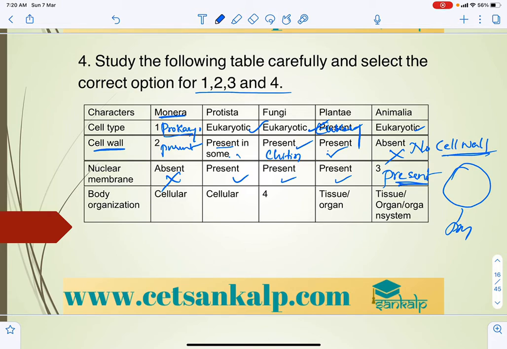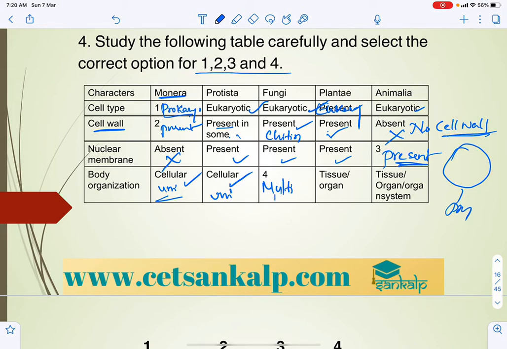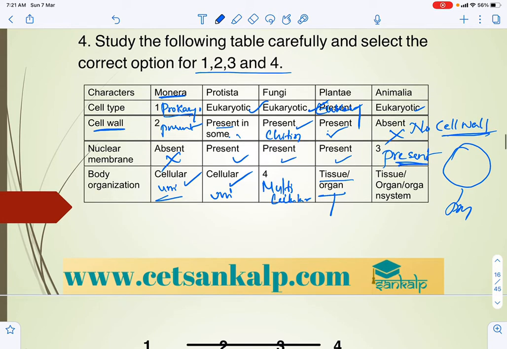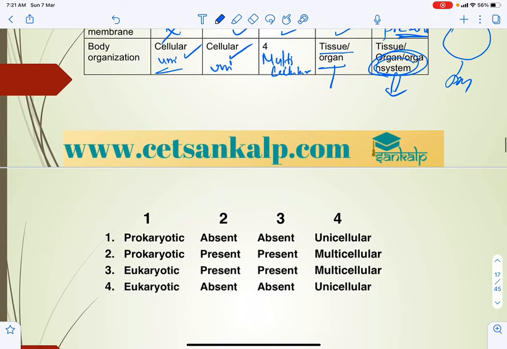Body organization, which level is there? Here unicellular, this is also unicellular. And these are generally multicellular, right. Tissue, organ: here you can say the cells are grouped to form tissues, and tissues are grouped to form organs. Whereas in animals we can say organ system. Almost all the organ systems we have discussed, except neural control and coordination and chemical coordination, which we will take in the next part, in the other classes.